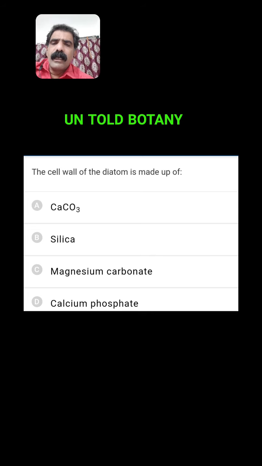They get settled at the bottom of the reservoirs, resulting in the formation of diatomaceous earth or kieselguhr. This accumulation over billions of years results in diatomaceous earth, which is used to filter oils and syrups. So the cell wall of the diatom is made up of silica.